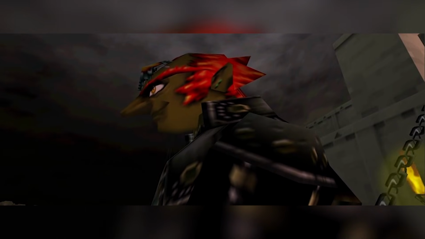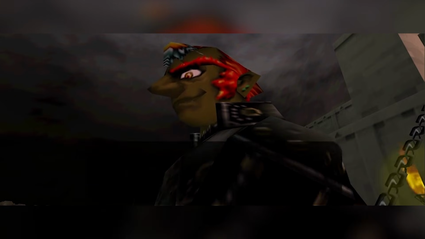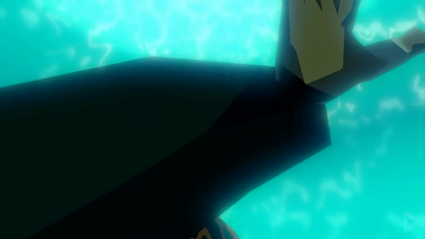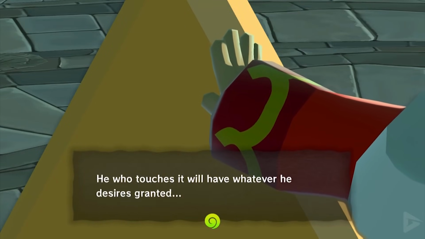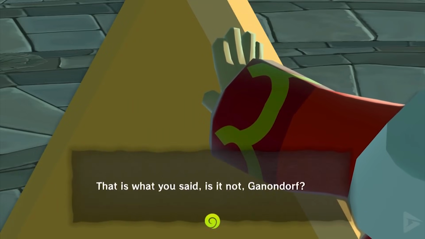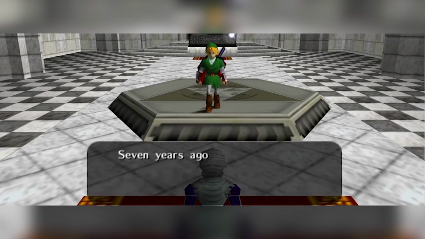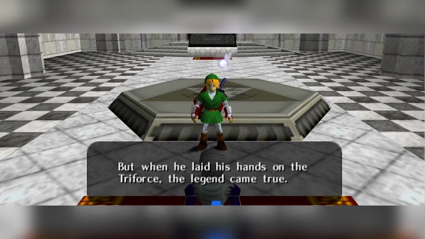That's not what he wished for, not even in a monkey's paw, be careful what you wish for kind of way, where it technically grants what you asked for but not what you actually meant. And even if you wanted to argue that the Triforce was being like, well, you didn't specify which world you wanted to conquer, so I'm making this world evil, it still doesn't work, because turning the Sacred Realm evil doesn't mean he's conquered it, it just means it's evil now. And again, we already know that the Sacred Realm turned evil as soon as Ganondorf first entered it back in Ocarina of Time. So the Triforce can't be saying that it was Ganon making a wish on the full Triforce that turned the Sacred Realm evil.